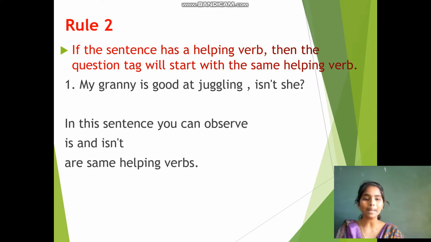start with the same helping verb. My granny is good at juggling. What is the helping verb in this sentence? Is. We should start with the same helping verb. Isn't she? In this sentence, you can observe is and isn't are the same helping verb.